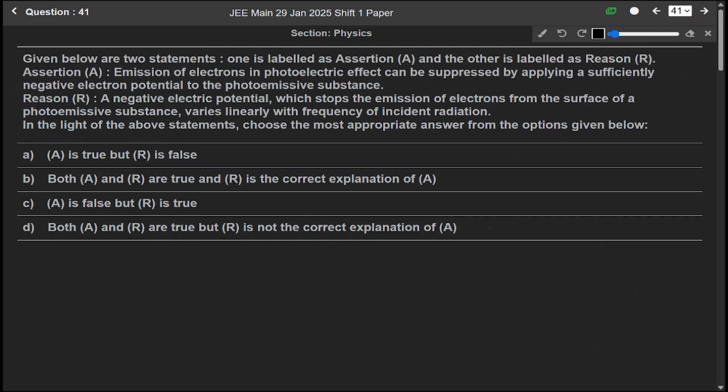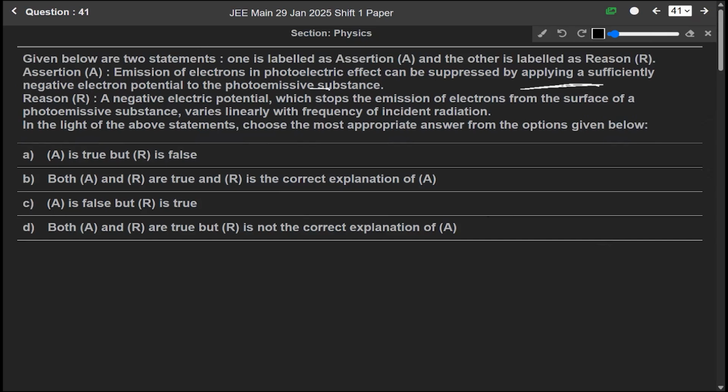Okay. And the reason for this is given as: a negative electric potential which stops the emission of electrons from the surface of a photoemissive substance varies linearly with the frequency of incident radiation. Okay, so I think the assertion is true as well as the reason is true. The assertion says that emission of electrons in the photoelectric effect can be suppressed by applying a negative electric potential.